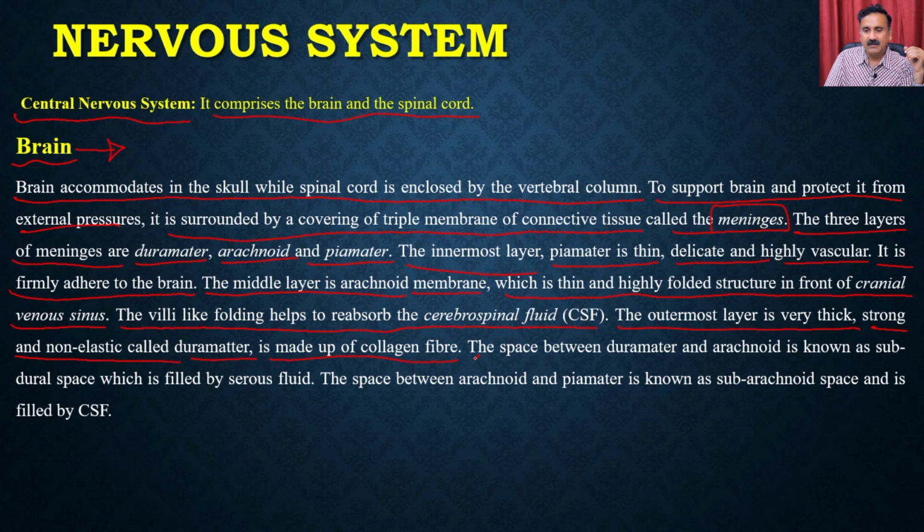The space between the dura mater and arachnoid is known as the subdural space, which is filled by serous fluid. The space between the arachnoid and the pia mater is known as the subarachnoid space, and it is filled by the CSF, or cerebrospinal fluid. And the cerebrospinal fluid is a way for the brain to communicate.